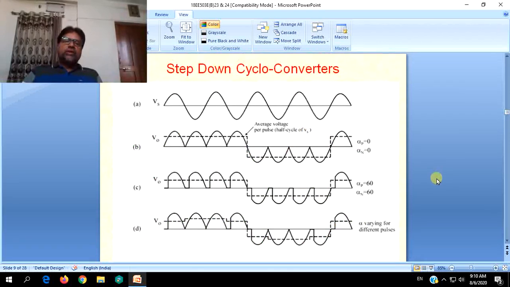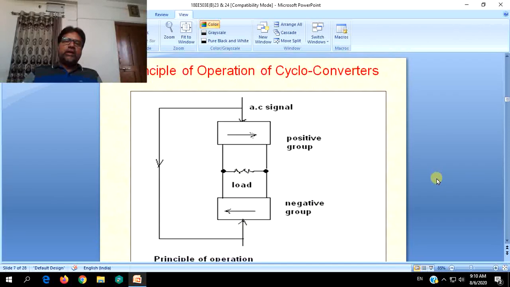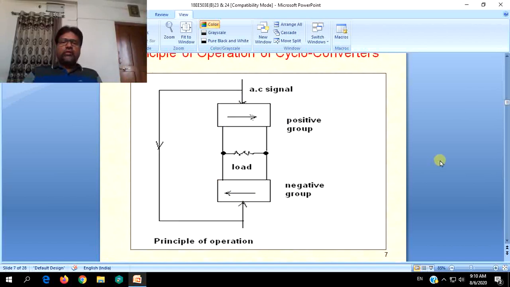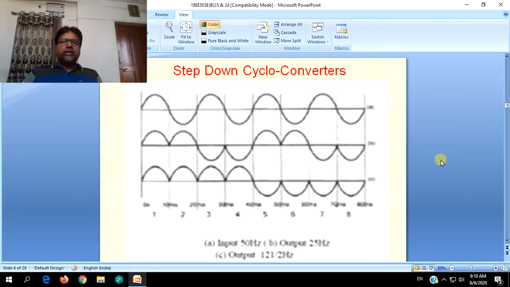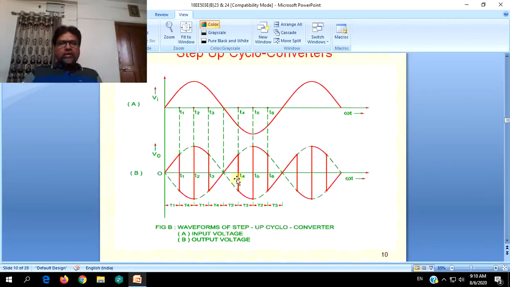So this is the basic principle of operation of cycloconverters, wherein you can achieve, by controlling the operation of the positive group and negative group of switches employed in the cycloconverter, lesser frequency or higher frequency at the load side with lesser voltages.